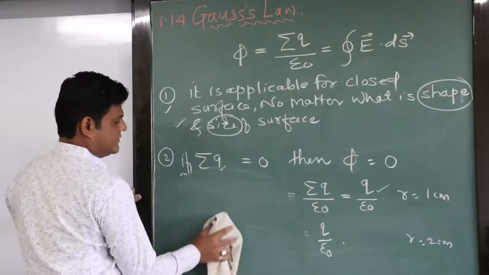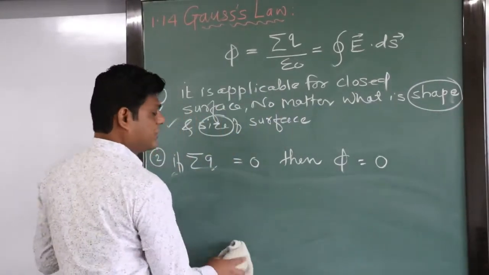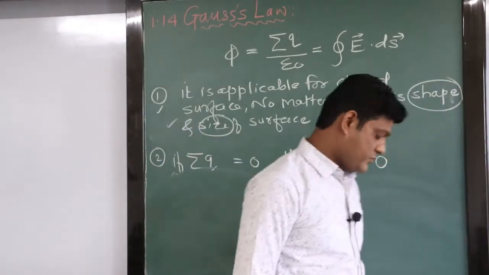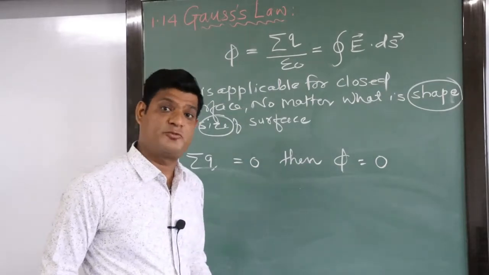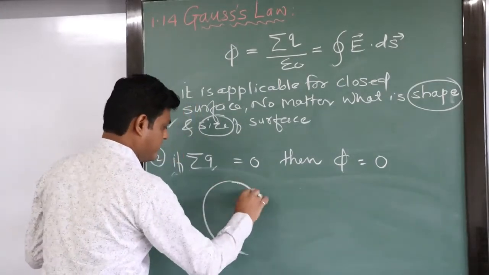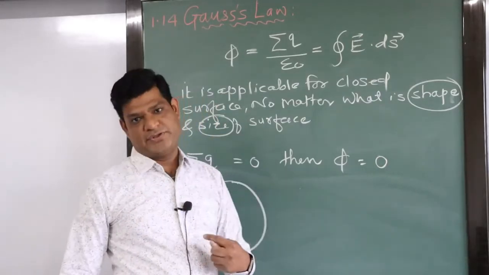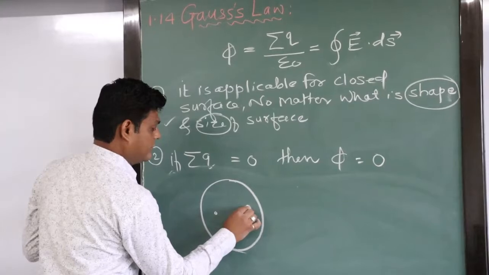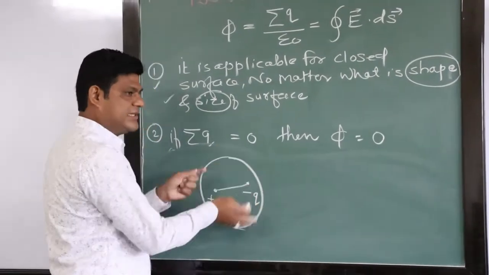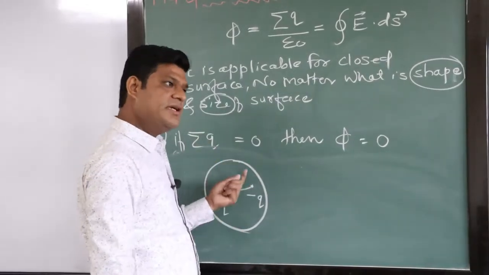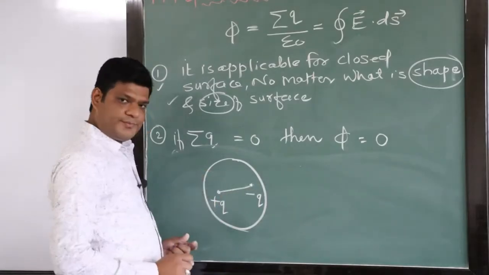If the net charge inside the closed surface is equal to 0. Suppose we have a closed surface. Again we are going to take the example of a sphere. Suppose this is a sphere, right? And in that sphere, suppose one dipole is kept. Suppose we have this dipole, plus q charge, minus q charge. No matter, the charges are kept anywhere random inside the closed surface. So this is the dipole.